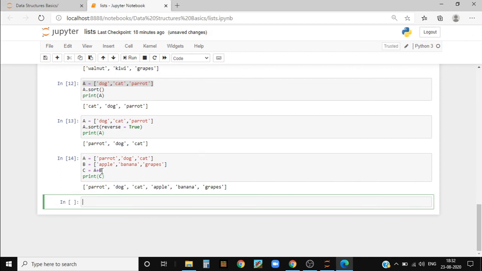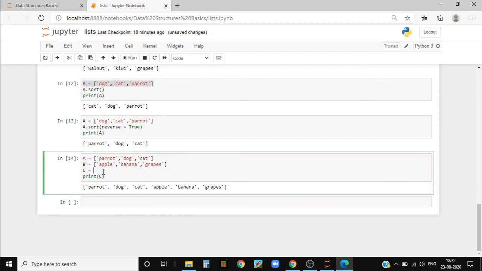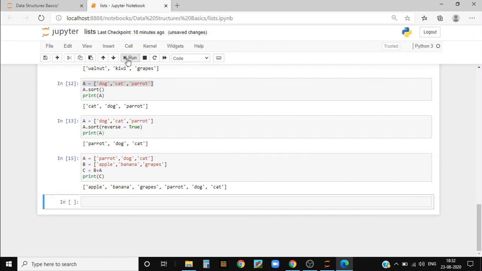You can also write B plus A, it's not a problem. If you write B plus A, first the elements of B will get printed and then A. And now when I run it, apple, banana, grapes, parrot, dog, and cat.